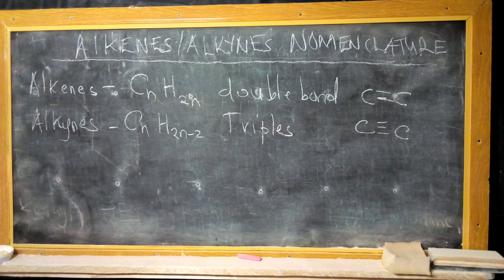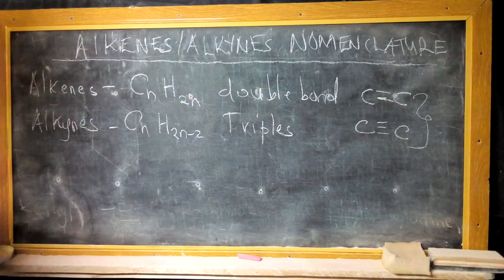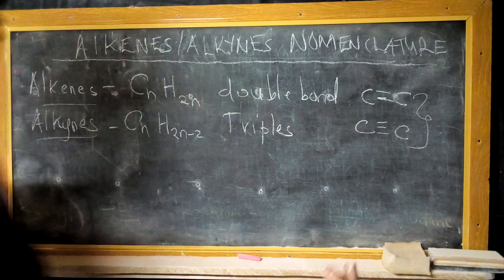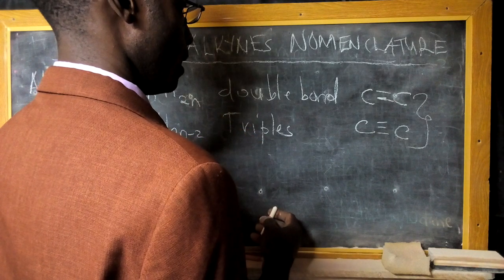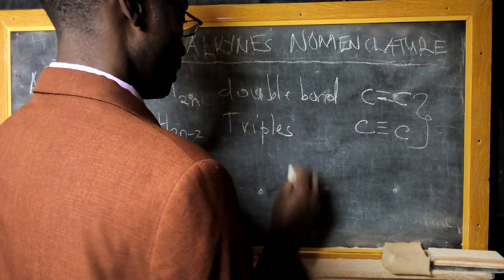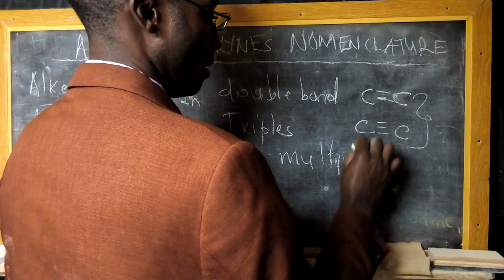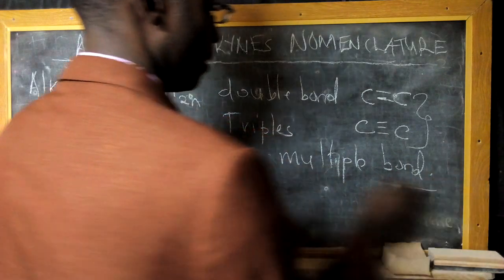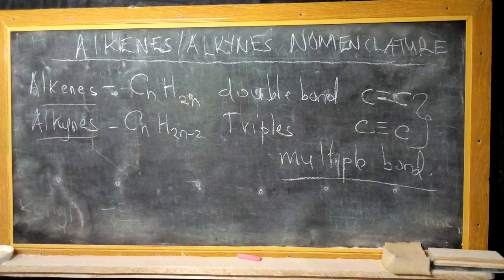Now, both the two, which is the alkenes and alkynes, we shall keep on referring to them as multiple bonds, which means they form more than two bonds. So in us using the name multiple bond, we shall be referring to the two classes of organic compounds.